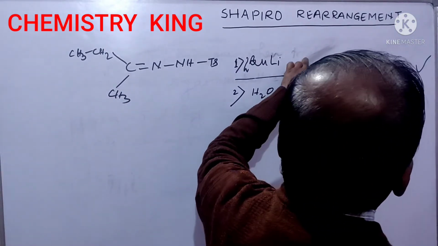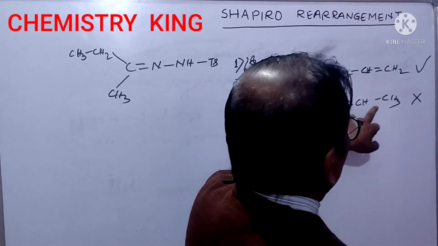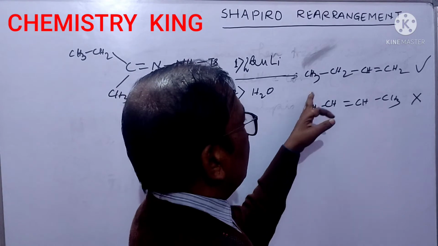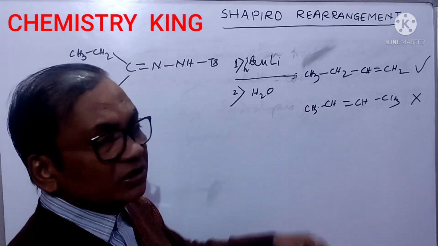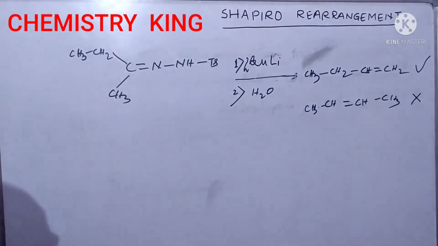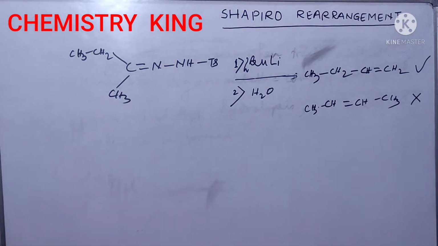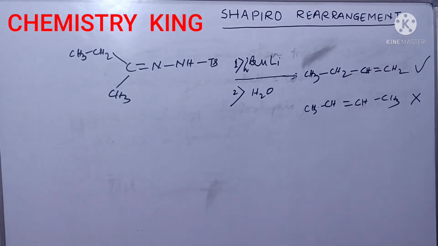This is an alkene with one ethyl group, and this is an alkene with two alkyl groups. So it is the more alkylated alkene versus the less alkylated alkene. Thermodynamically it is more stable, but you will get this; it is kinetically favored. Okay, we will discuss later on. Here you only have to learn that the less alkylated alkene is formed.